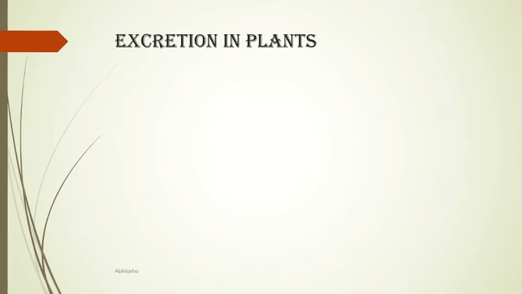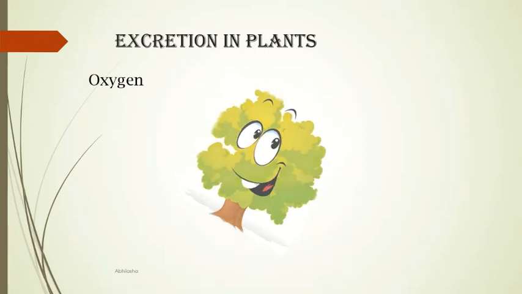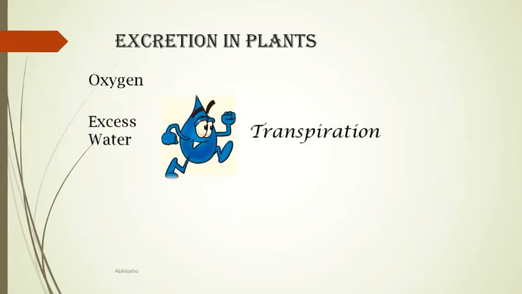Now, how does excretion occur in plants? Before that, what waste are produced in plants? The first waste is oxygen, which is a byproduct of photosynthesis. You already know how it is used. Excess water is removed by transpiration.